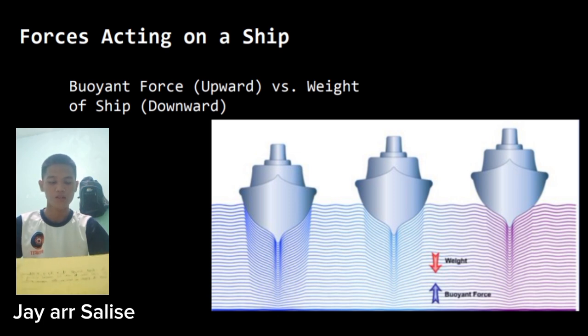Example: the ship has a long and wide base, so the weight of water displaced by it increases. The buoyant force is equal to the weight of the displaced liquid, and as the weight of displaced water increases, the buoyant force increases. The upward force exerted by the water increases, making the ship float.